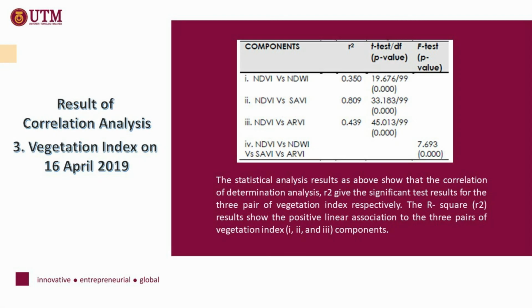The result of correlation analysis on 16 April 2019. The R2 gives a significant test result showing a positive linear association for the 3 pairs of vegetation index. However, pair 1 and pair 3 indicate small positive linear association with results 0.350 and 0.439, compared to pair 2, which indicates large positive linear association with result 0.809.